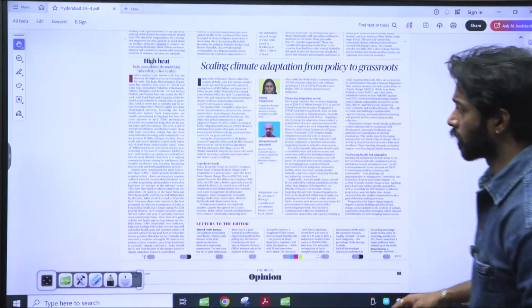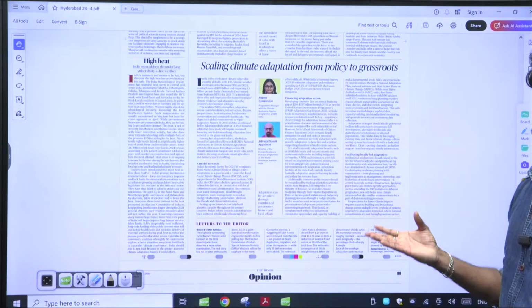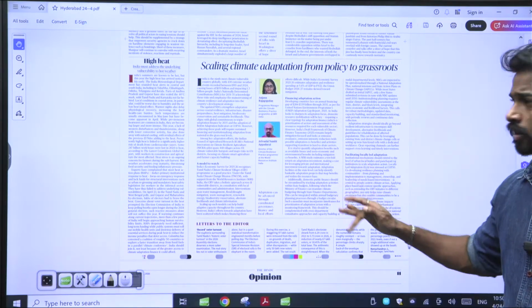That is all about this particular article. You can think about El Nino and western disturbances from this concept. Okay,